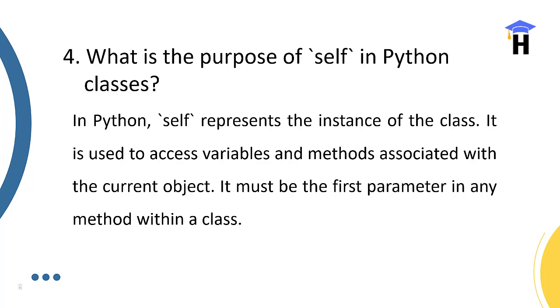The self keyword refers to the current object. It must be the first parameter in any method within a particular class. Remember strongly, the self keyword declaration is not mandatory. So when you face this question, you have to say that self represents the instance of a class. It is used to access variables and methods associated with the current object.